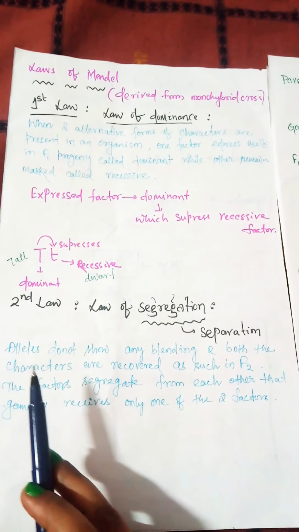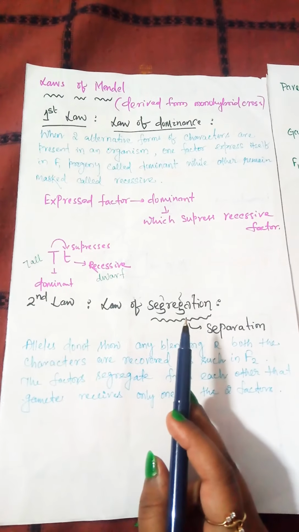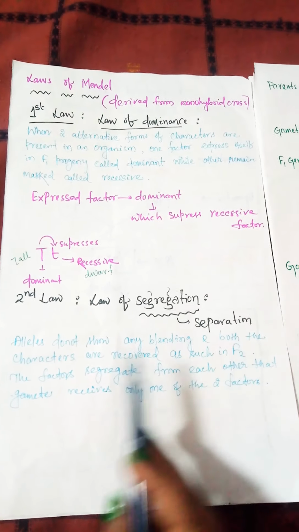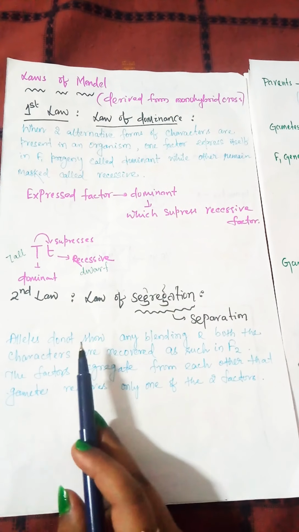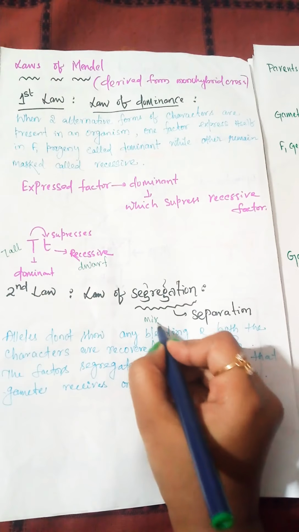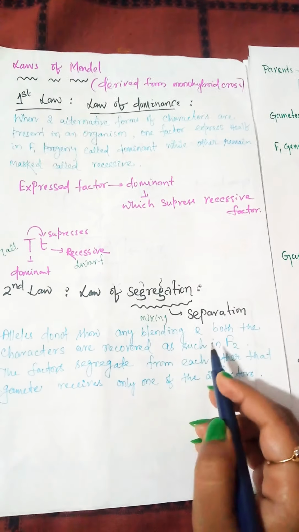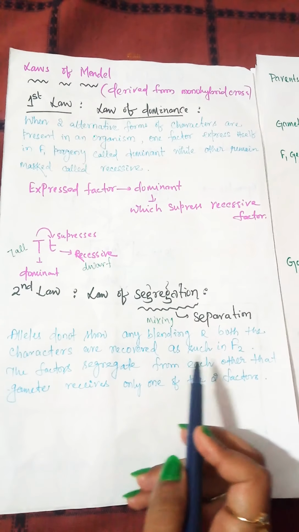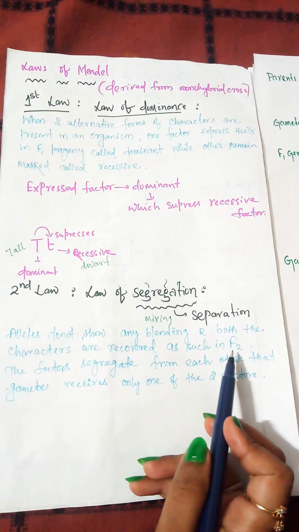The second law is the law of segregation. Segregation means separation, and the law says alleles do not show any blending. Blending means mixing, and both the characters are recovered as such in F2.